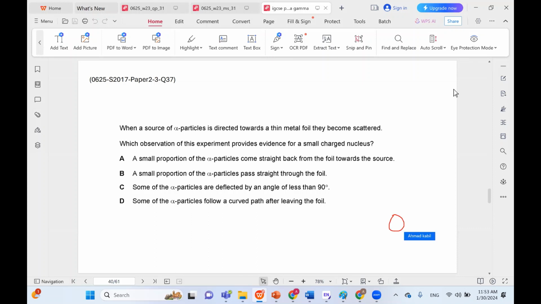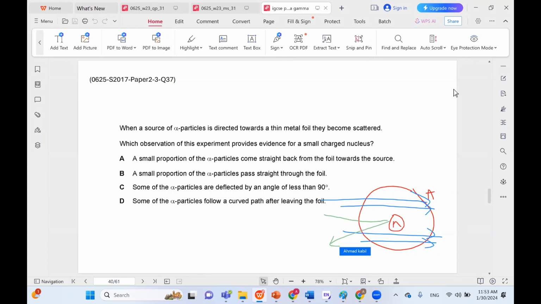Because like we said, if this is the nucleus and this is the atom, most of the alpha particles are going to pass through, but only very rarely will an alpha particle hit the nucleus and move back. So this tells us that the nucleus occupies a very small space of the atom. Hence, in this case, A would be the correct choice.